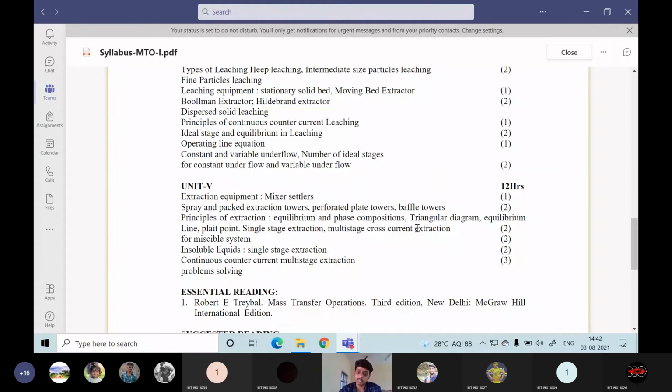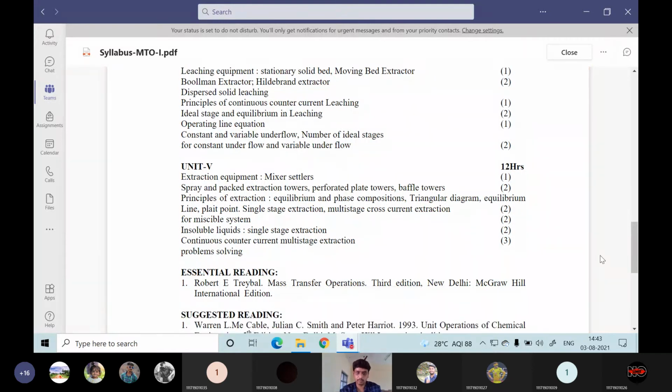Then single stage operation, multi-stage cross current operation, and multi-stage counter current operation, all these operations. If you don't want to use a single stage operation, if you want more efficiency or more separation, then we have to go for multi-stage operation. Whenever there is a multi-stage operation, there is one question in our mind: whether we have to connect the streams in co-current flow, counter current flow, or cross current flow. All this we are going to see here. Some problems we will be solving in each unit.